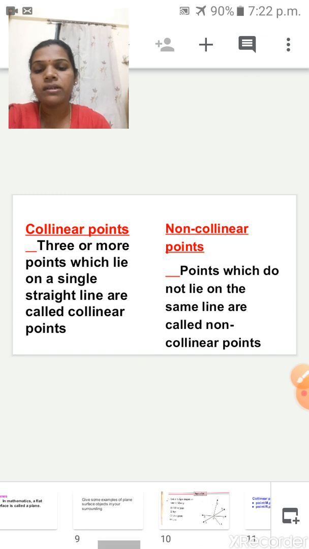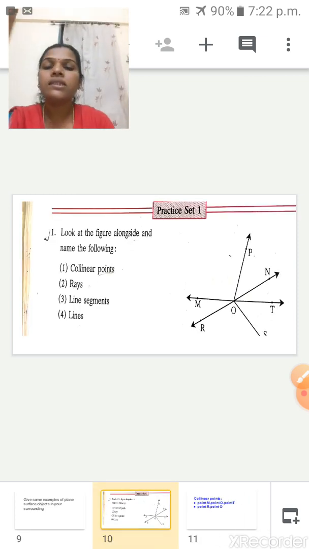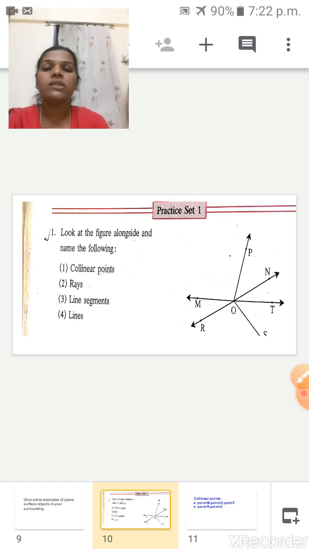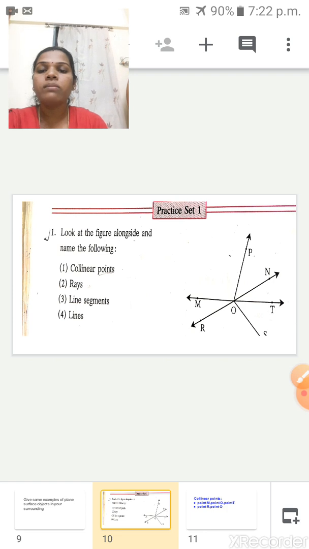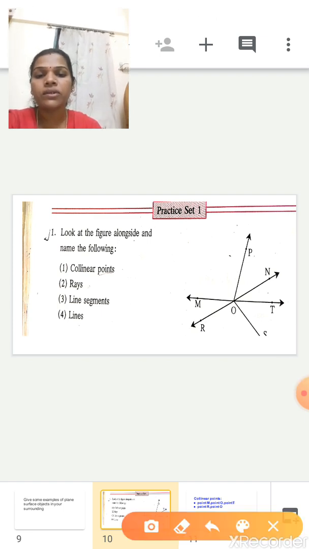So see here, children, shall we start this one? Yes, there are a total of 3 sums. The first sum I will teach in this session, and the remaining 2 sums we will do next session. So in this figure you have to name the following, the collinear points. Collinear points means you have to see the straight line.